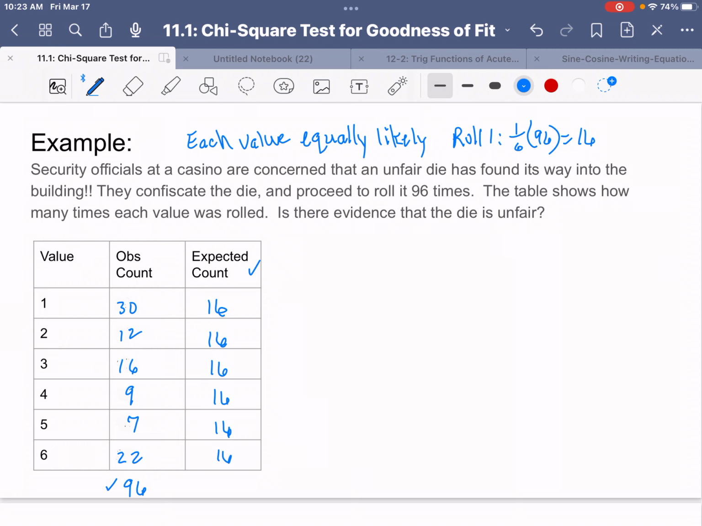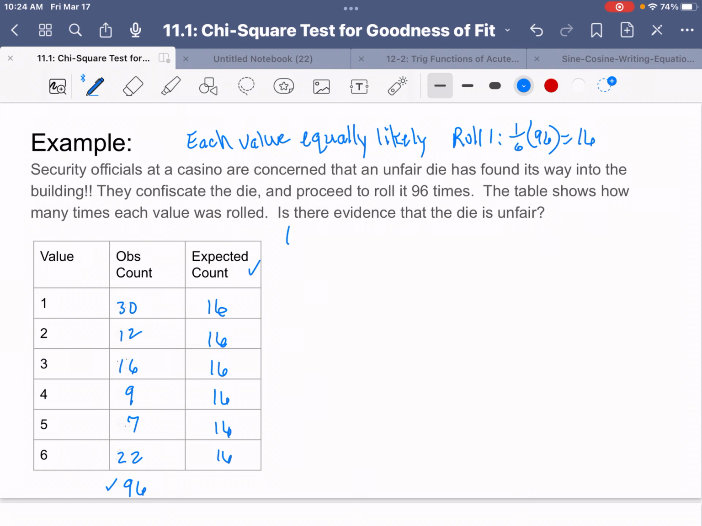So every now and then you're going to encounter a problem where logic tells you all of the expected counts would be the same. So now if you want to, pause the video and get a new observed list and an expected list ready to go, and then press play when you're ready to go.